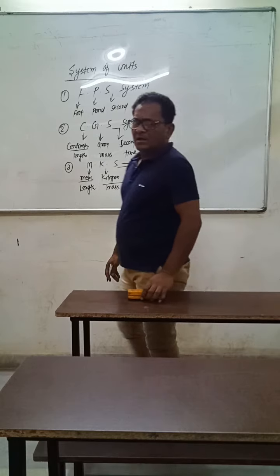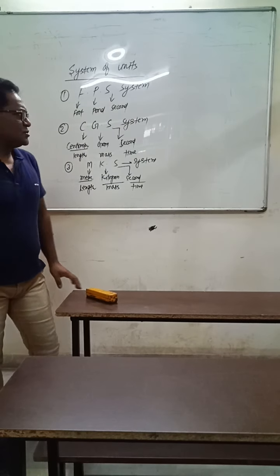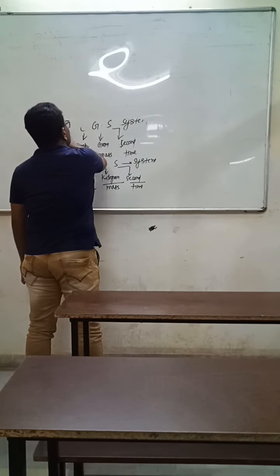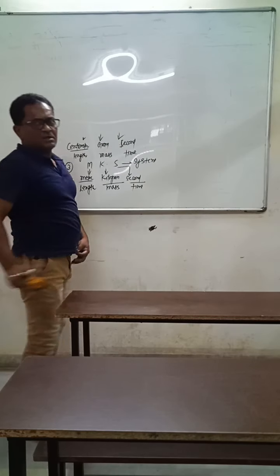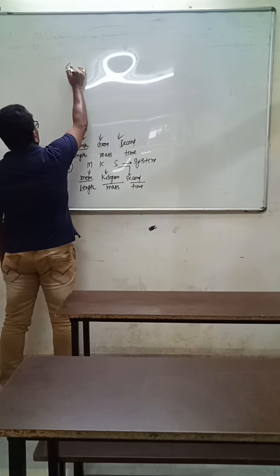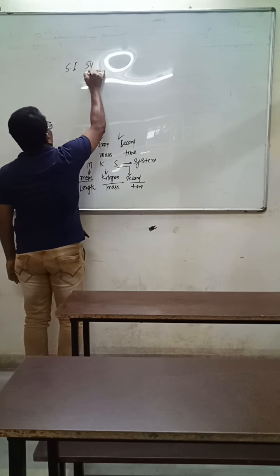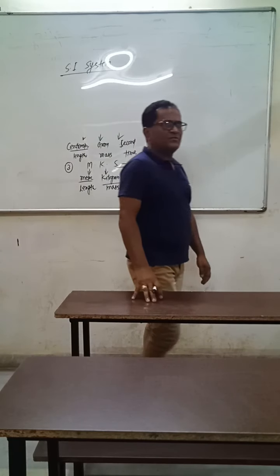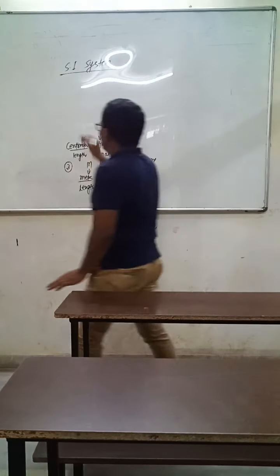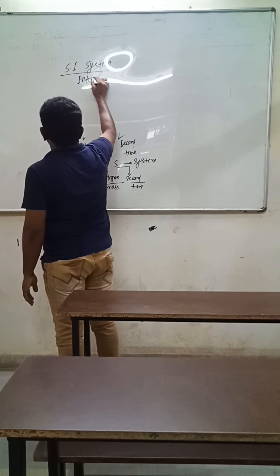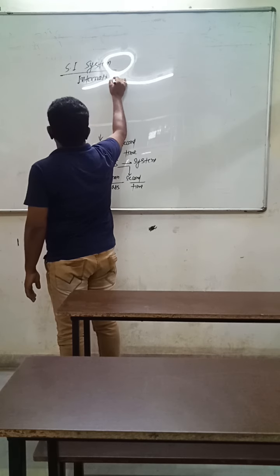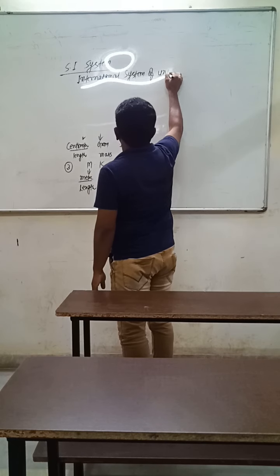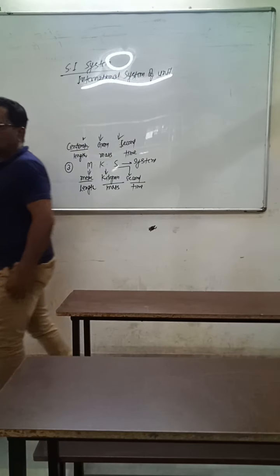Now another system came, which is used all over the world. The system which is used all over the world is called the SI system of unit. SI means International System of Units, which is used all over the world.